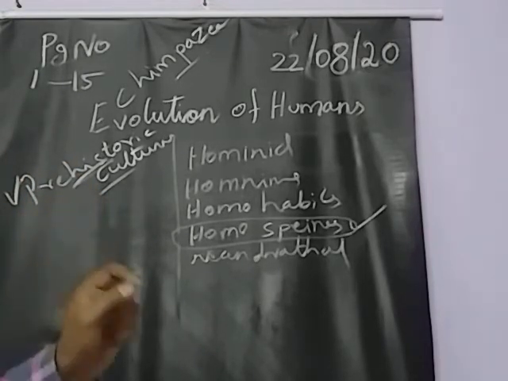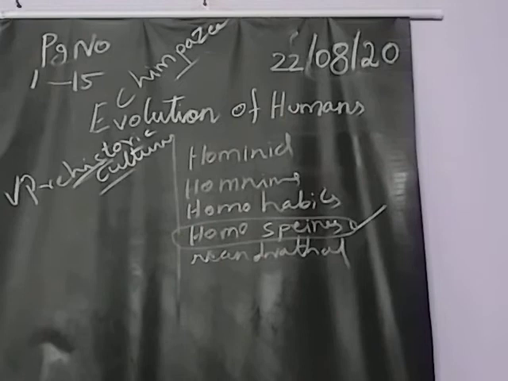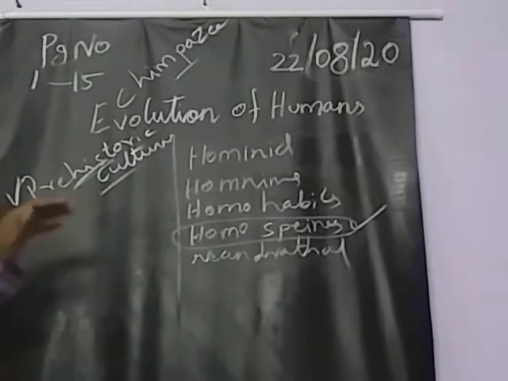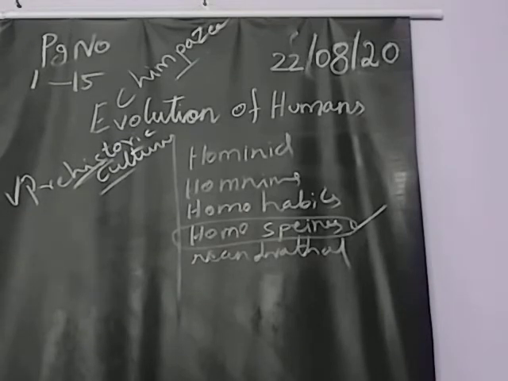The writing methodology will not be there. That kind of time will be called prehistoric culture. The evidence will not be there, and the writing methodology will not be there. That all will be called prehistoric culture.